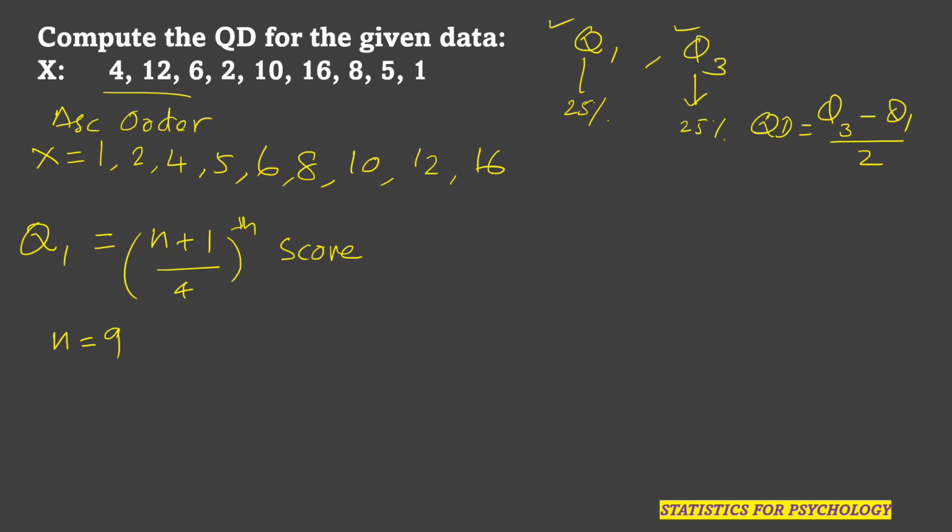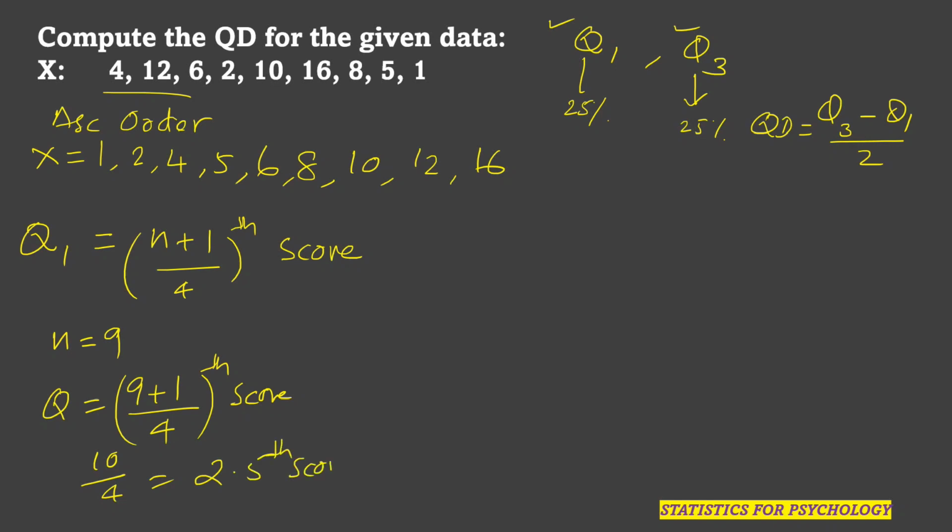So what will be Q1? Q1 will be equal to 9 plus 1 divided by 4th score. That means 10 by 4, which is equal to 2.5 score. So now it is the main point here. 2.5 score means you can say second score plus half of third score minus second score.